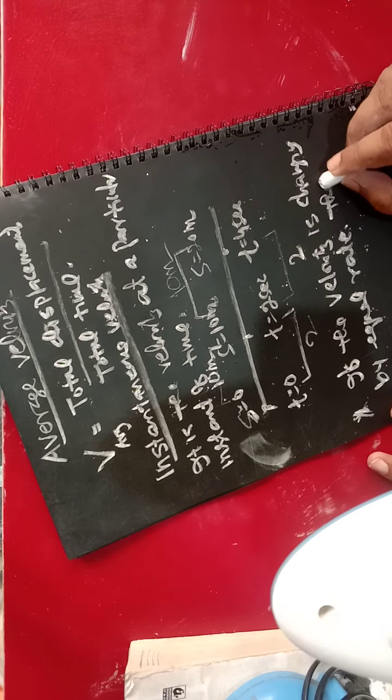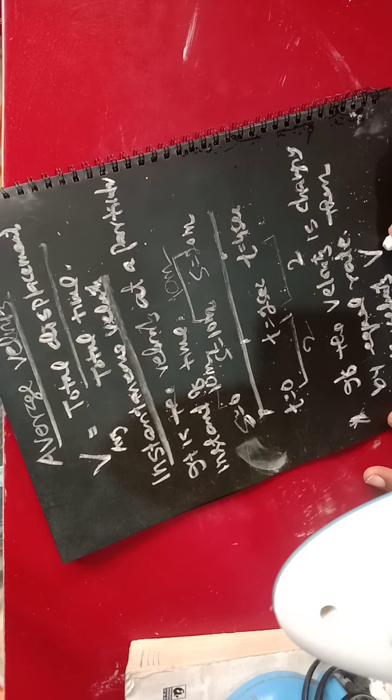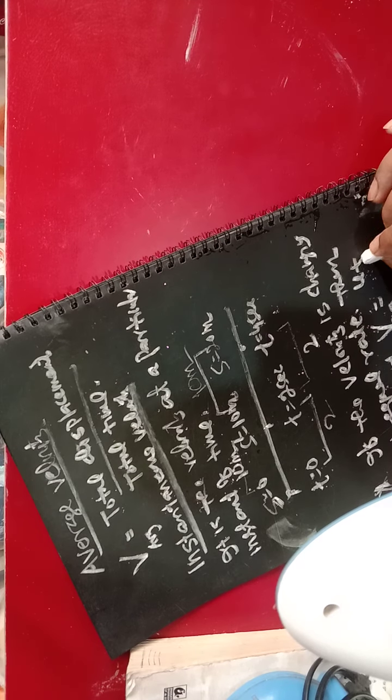But here it is different. If the velocity is changing by equal rate or uniform rate, then average velocity, V average, is equal to initial plus final, U plus V by 2.